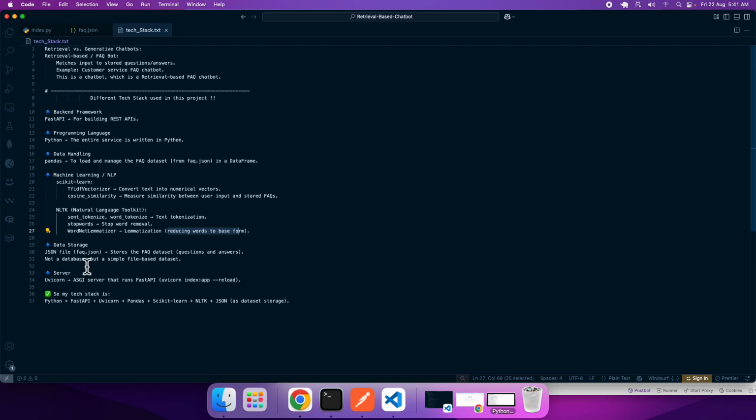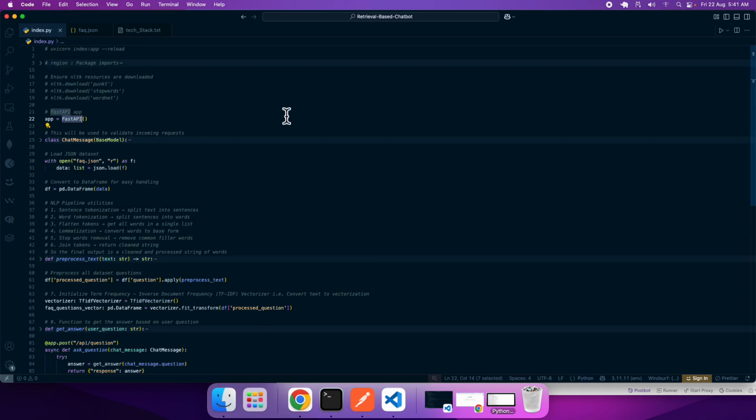Okay, and I have got a file. That means I can store the questions in a file, or I can make use of a database. But right now I'm using the file-based dataset. And lastly, I'm using the asynchronous server gateway interface in the form of Uvicorn. Okay, and that's the way I'm running this particular file. So these are my tech stack in order to achieve what? In order to achieve a retrieval-based chatbot.